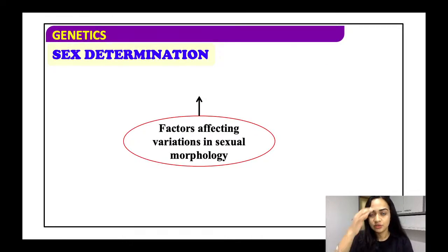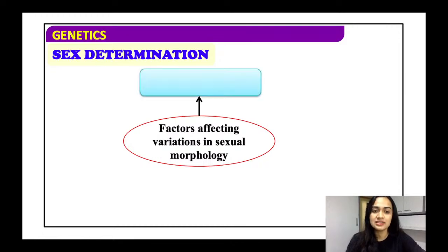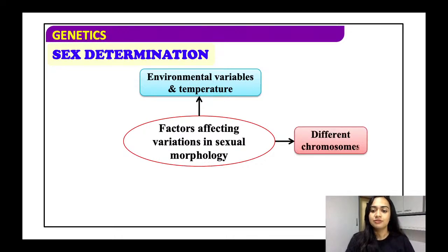And the factors that were said to affect the sex of the individual: the factors affecting the variations in sexual morphology are the environmental variables and temperature. The environment of any organism definitely affects it. Then come the different chromosomes. In humans we have 23 pairs of chromosomes, and one of these chromosomes will represent our sexual characters.